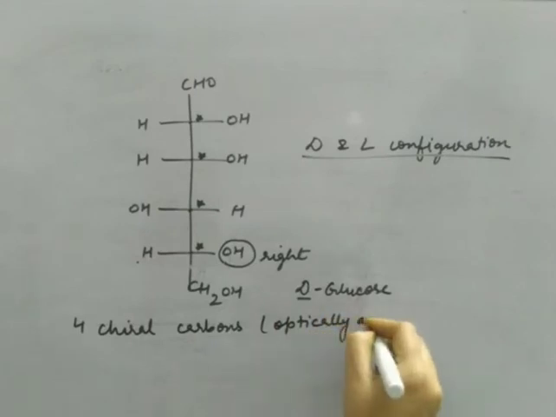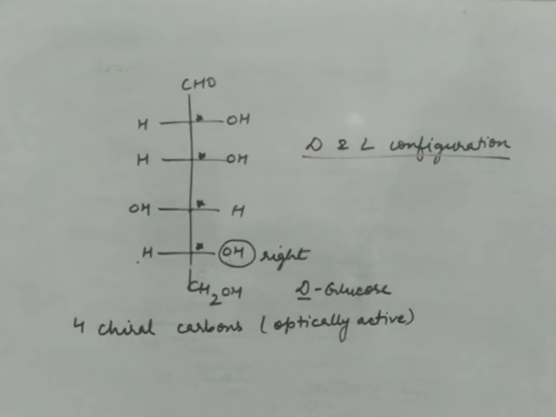Now if it is optically active, it should rotate the plane of polarized light. It is observed that if the glucose has D configuration, it always rotates the light towards the right side. So naturally occurring glucose has this kind of configuration, that it is D plus glucose. All the plus isomers have D configuration, all the minus isomers have L configuration.